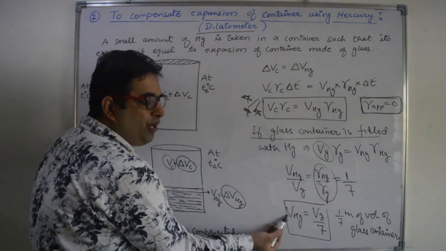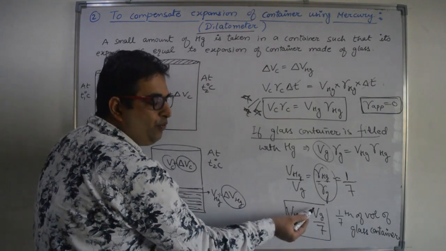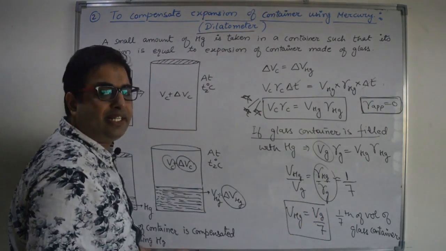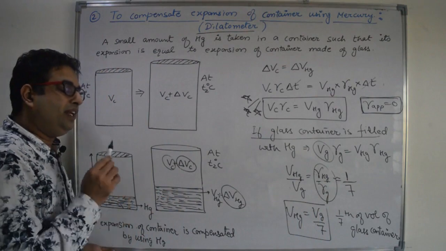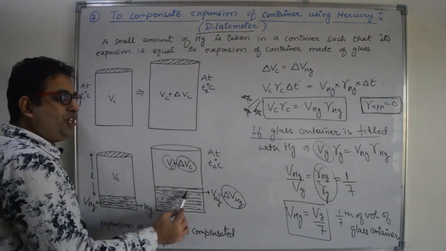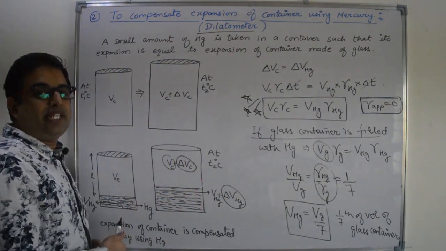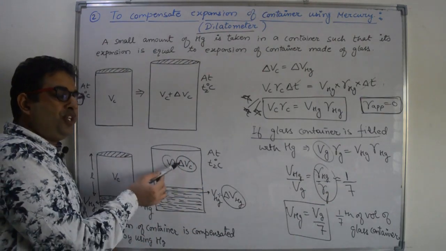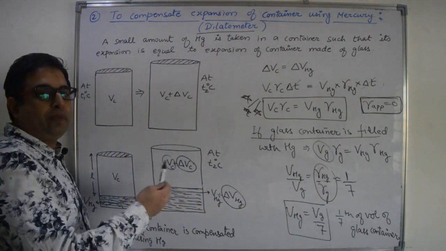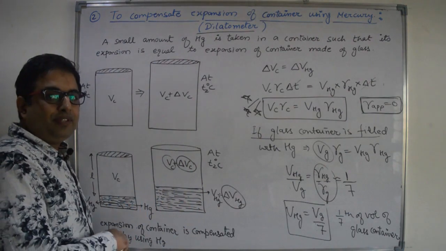That means the volume of mercury should be 1/7 of the volume of the glass container. Then there will be no effect of expansion of the container as we increase the temperature, because the expansion of the container is balanced by the expansion of mercury, right?